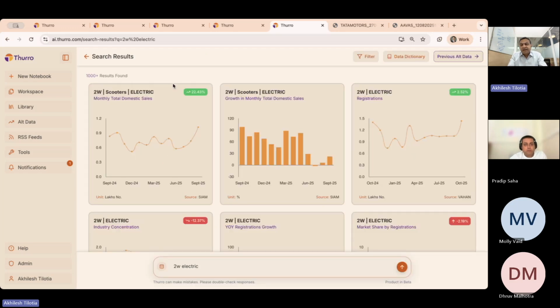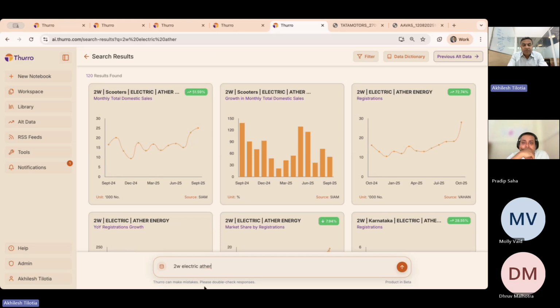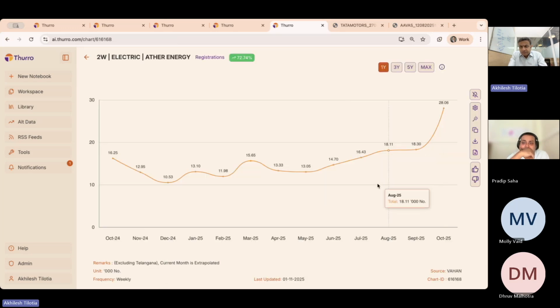Given that we collect data at a very granular level for all the Vahan data set, for example, we go to each of the 1400 RTOs and pick up data from there. Your ability to see it at either a comprehensive level, or if you want to go deeper into a company, is just one search away. If you want to see, for example, what has happened to Ether, you can see the sharp uptick that has taken place in October.